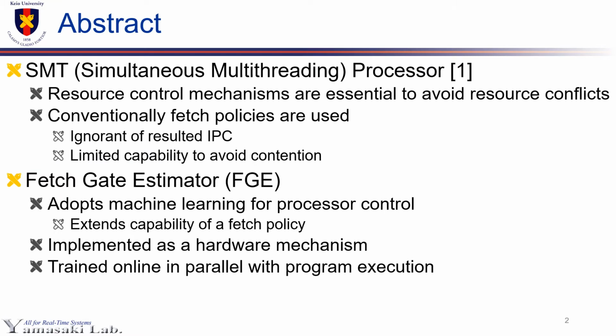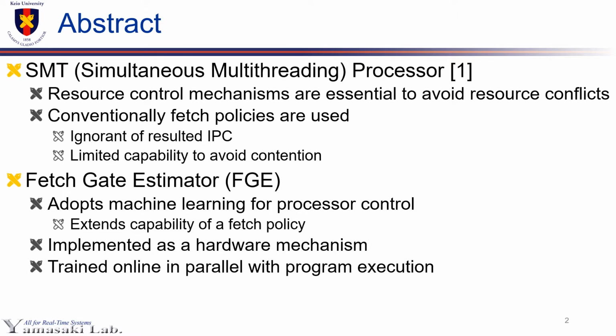This is the abstract of our research. In SMT processors, resource control mechanisms are essential to avoid resource conflicts. In order to attack the problem, fetch policies are conventionally used. However, fetch policies only have limited capability to avoid resource conflicts, since they are ignorant of the resultant IPC due to their control.